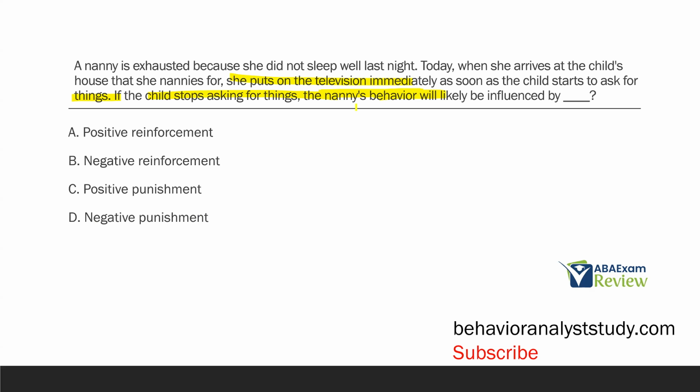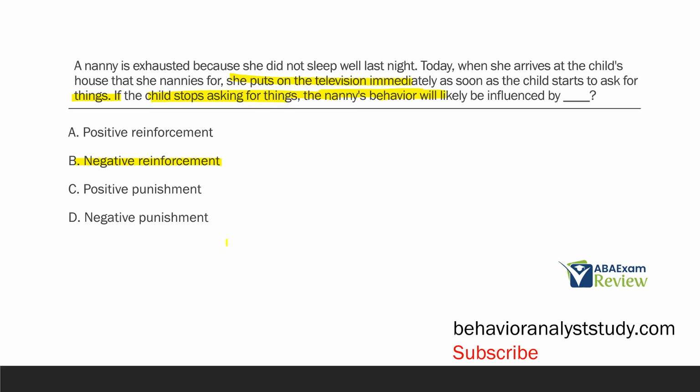We don't know how the nanny's behavior changed in the future, so we're going to have to make our best assumption, and I use that word with hesitation because I always tell you don't assume. This is one of those cases where you're going to have to assume, right? Because we don't know how the nanny's behavior was affected, but we've got to pick a consequence. What we know, though, is the nanny escaped the child asking for things. And so when you escape, what is that associated with? Well, that's associated with negative reinforcement. So the nanny's behavior is likely going to be influenced by negative reinforcement.